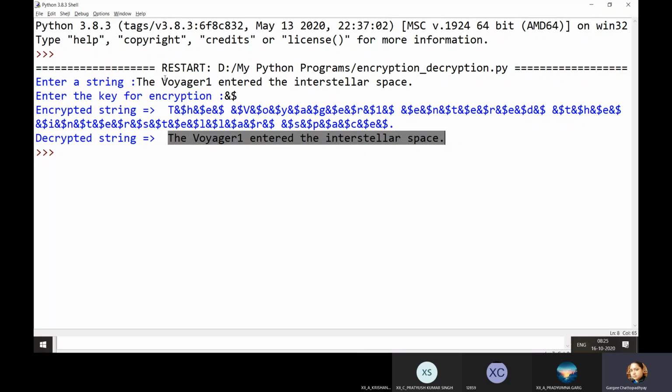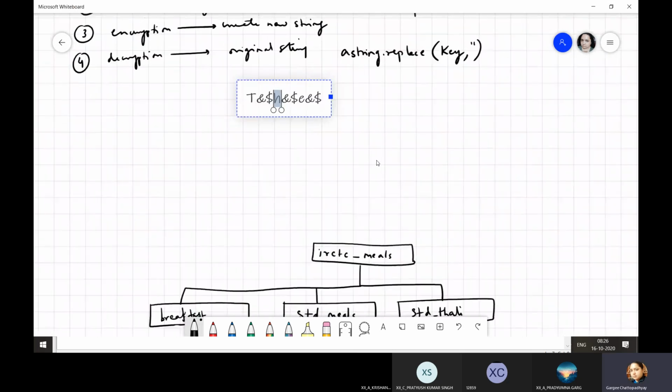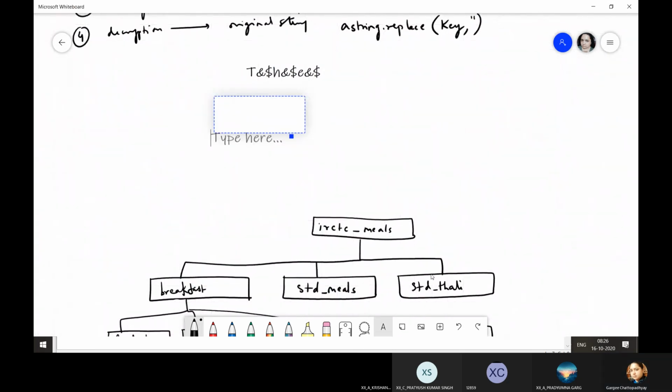This is not a string. A string is separate. This is the new string. How did we do that? We just replaced this thing. I've just taken a slice of this to explain it to you. You can see over here that each of these groups of symbols are actually the symbols within the key, right?